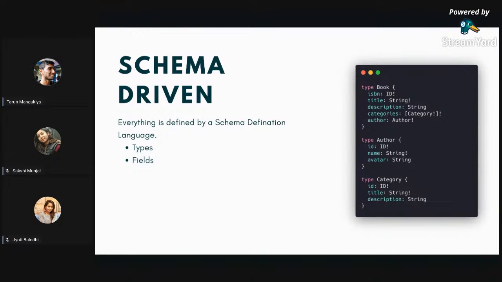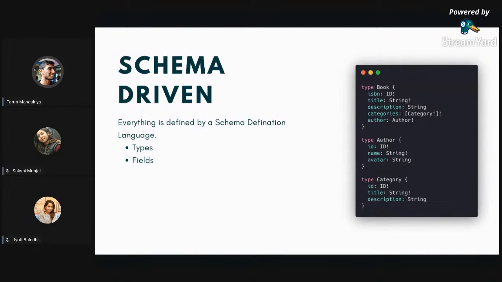everything, right? The same way we work on our databases, right? We create, let's say, a books table, we create an authors table, we create a category table, right? The same way everything is defined in GraphQL. So there are two things. One is types, and the second one is fields. A type is something you can call a table. So let's say we have a book table. Book, author, category, all these are called types, right?